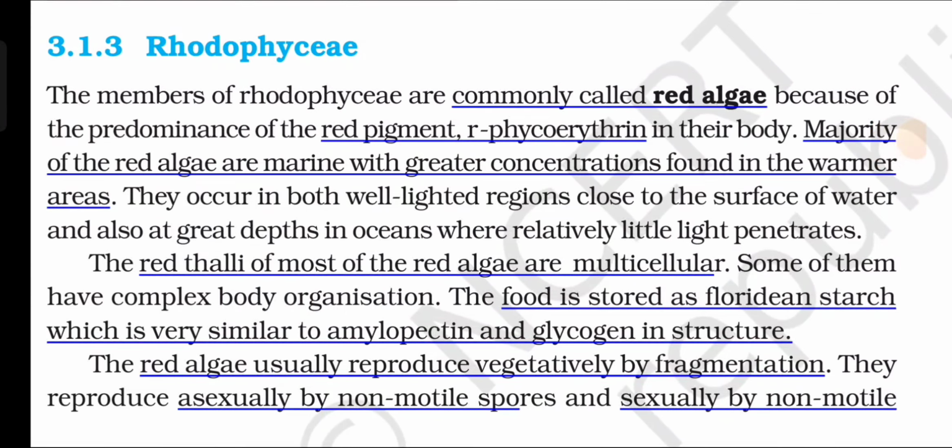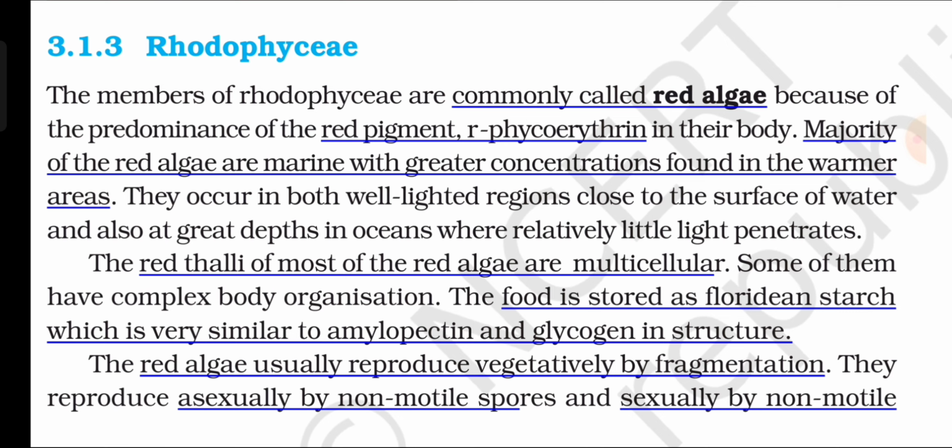Rhodophyceae. The members of Rhodophyceae are commonly called red algae because of the predominance of the red pigment, r-phycoerythrin, in their body. The majority of the red algae are marine with greater concentrations found in the warmer areas. They occur in both well-lighted regions close to the surface of water and also at great depth in oceans where relatively little light penetrates. The red thalli of most of the red algae are multicellular. Some of them have complex body organization.